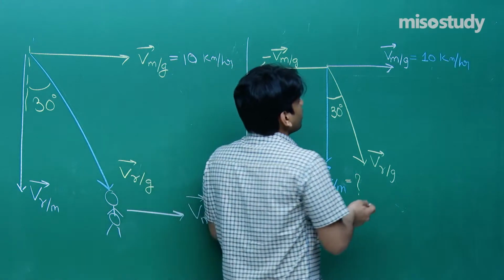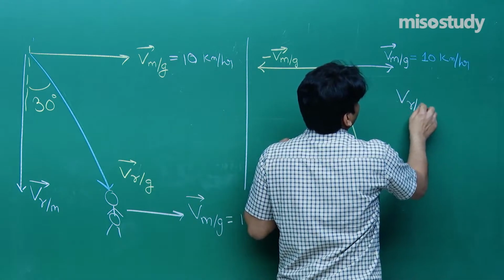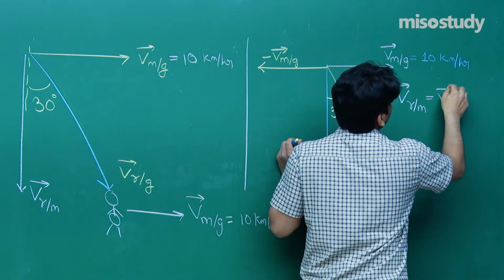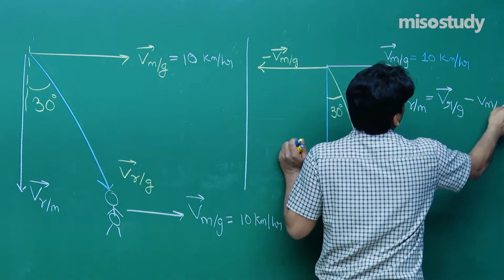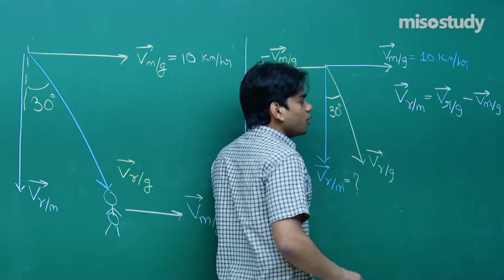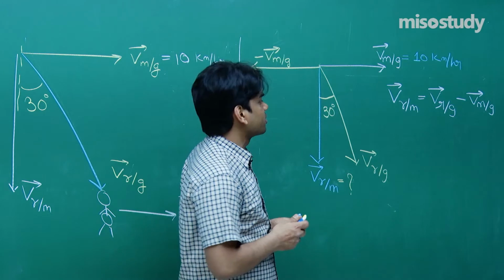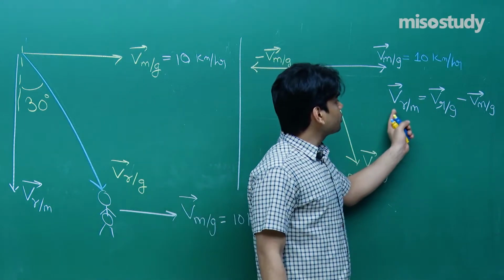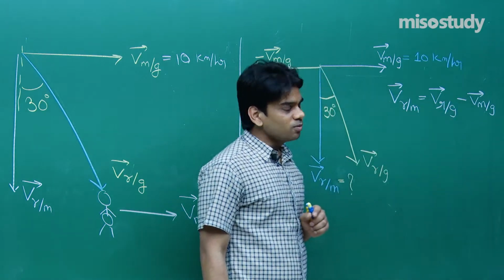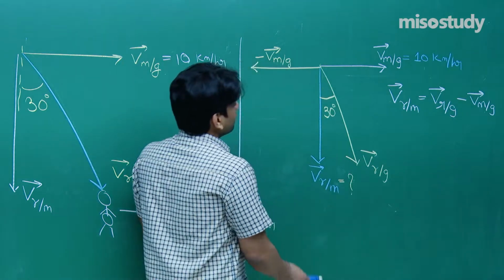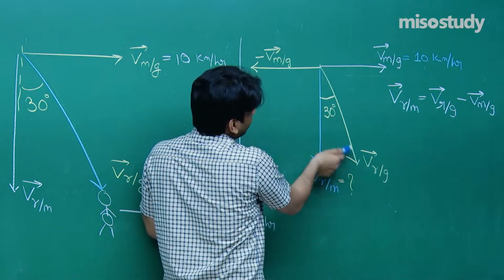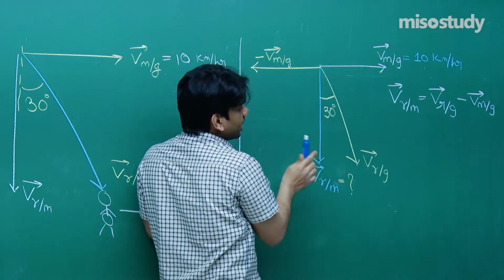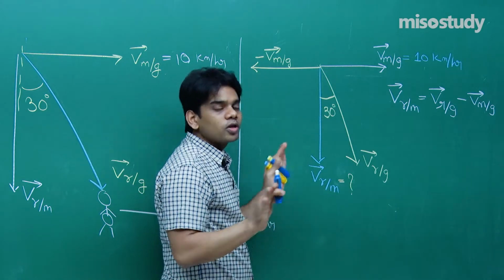We know that velocity of rain with respect to man is equal to velocity of rain with respect to ground minus velocity of man with respect to ground. This is what I have taught you in relative velocity, how to frame the equations. Velocity of rain with respect to ground is the sum of velocity of rain with respect to man plus velocity of man with respect to ground. And here you see one more thing: due to this vector and this vector, the resultant is this. That is, this resultant has no horizontal component.